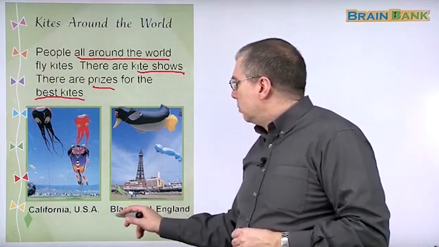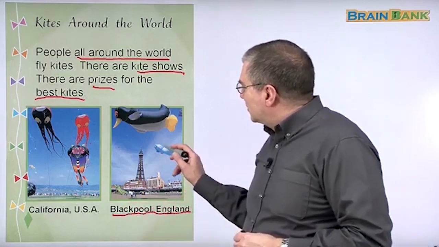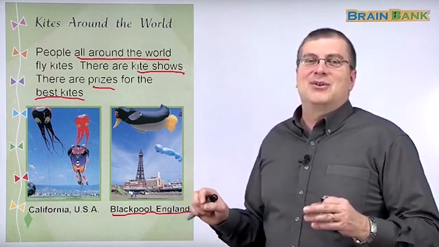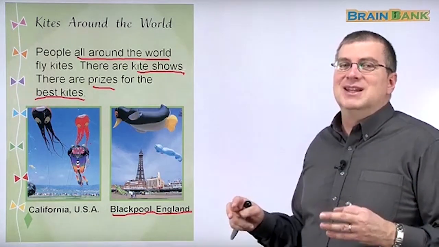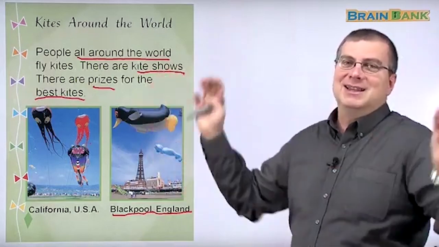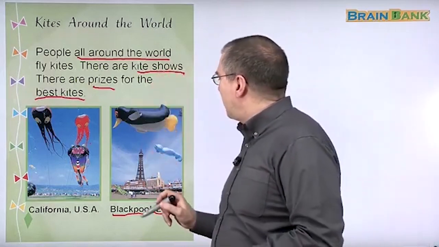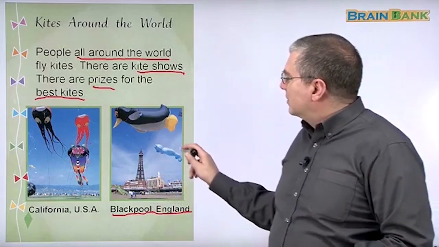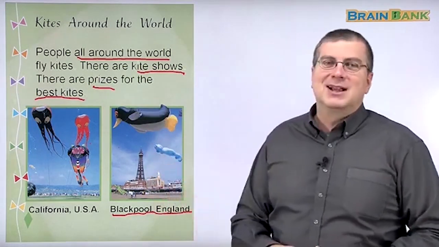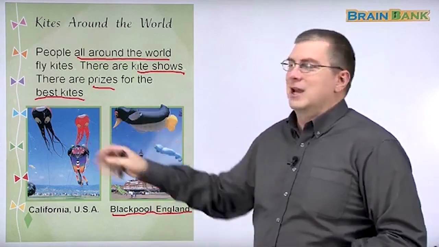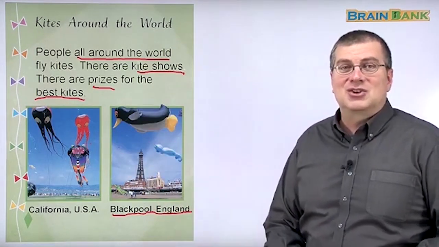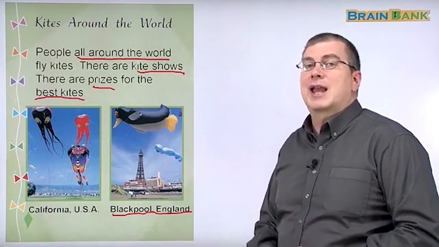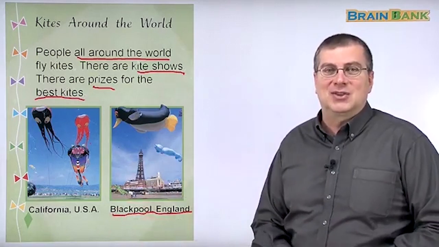Over here, this is Blackpool, England. These are just floating animals, right? They're like playful children's animals, like toys, that are huge and they're flying in the sky, right? Here we can see a penguin. Here we see what looks like a bear. It's probably a teddy bear. And they're just flying along in the sky in England. So these are 2 examples of kite shows. If you have a kite show, it would be very interesting and fun to go and check out, to look at all the different kites at the show.